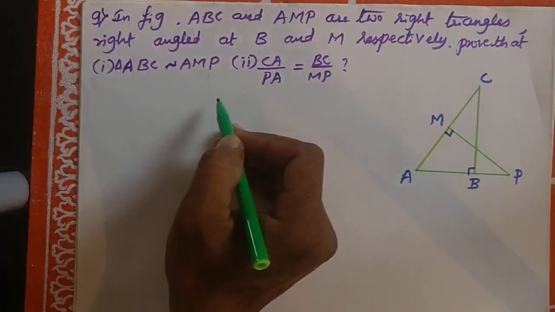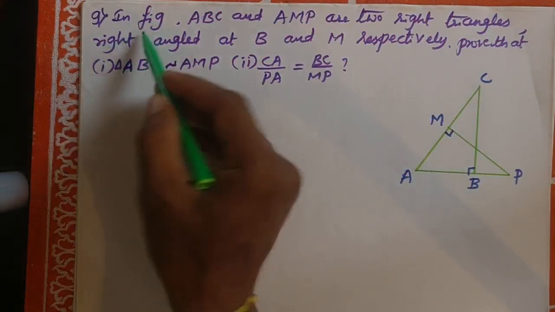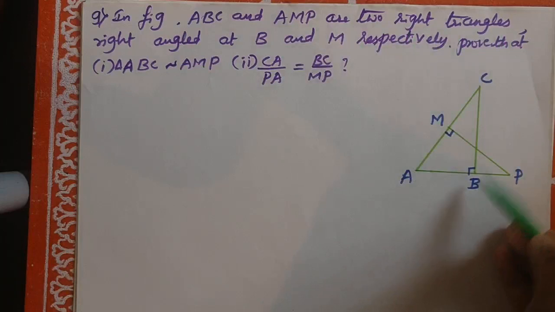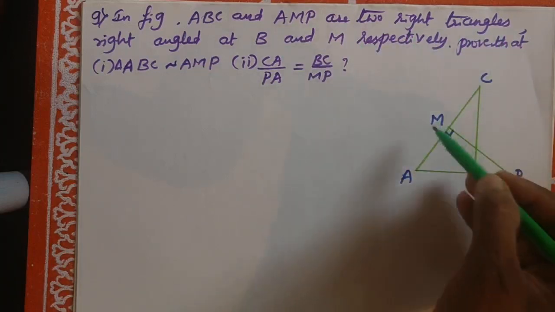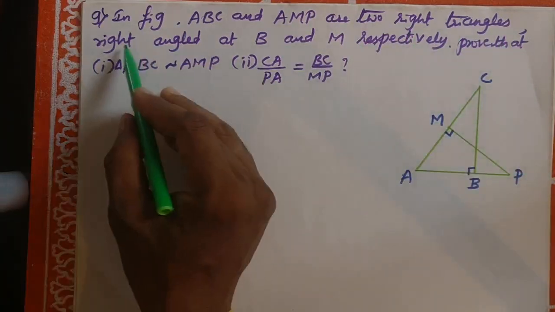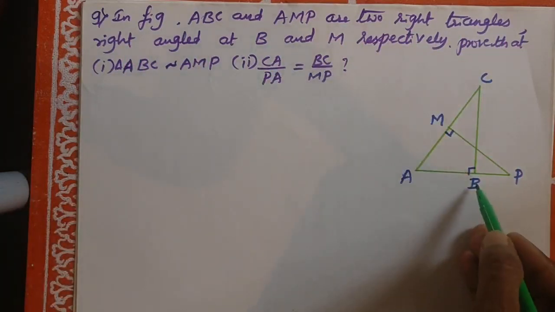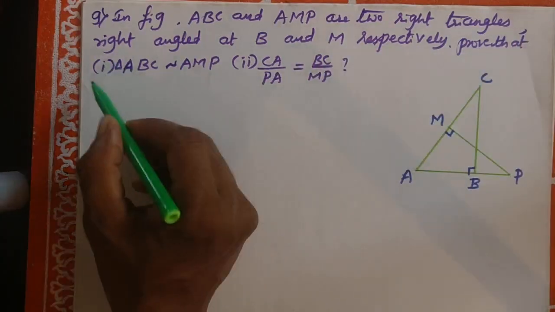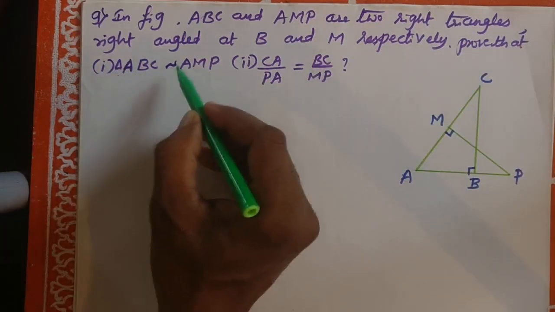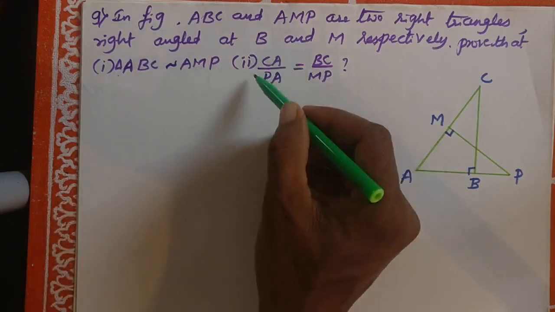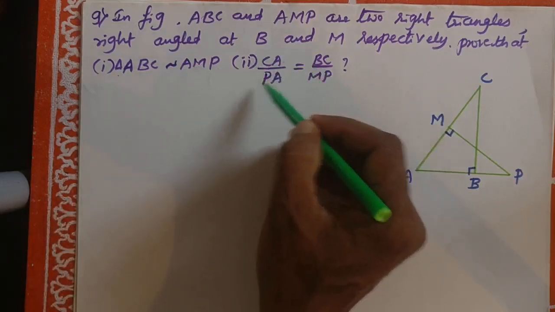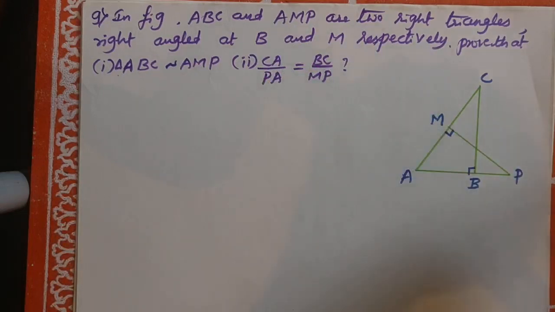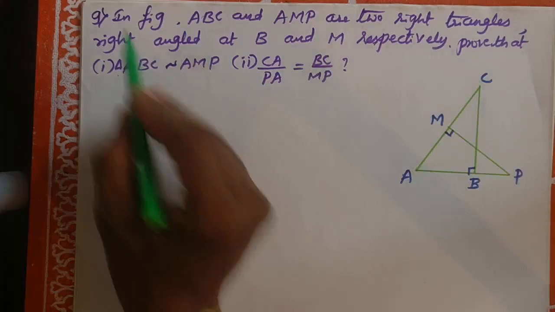Okay, now let us discuss the ninth main question. In the figure, ABC and AMP are two right triangles, right angled at B and M respectively. Prove that first, triangle ABC is similar to triangle AMP. Second, we have to prove CA divided by PA is equal to BC divided by MP. The figure they have given, see here in the figure.